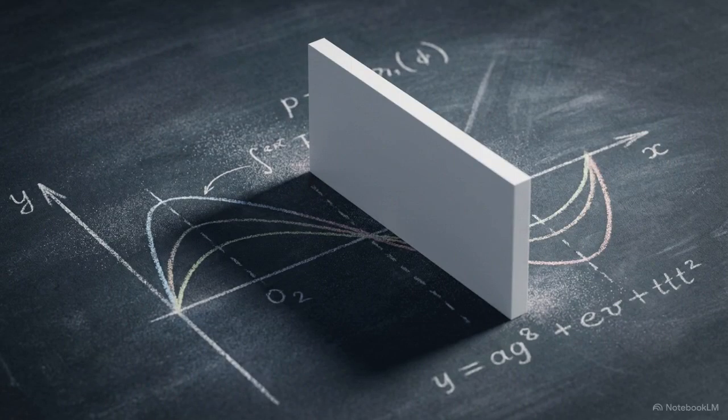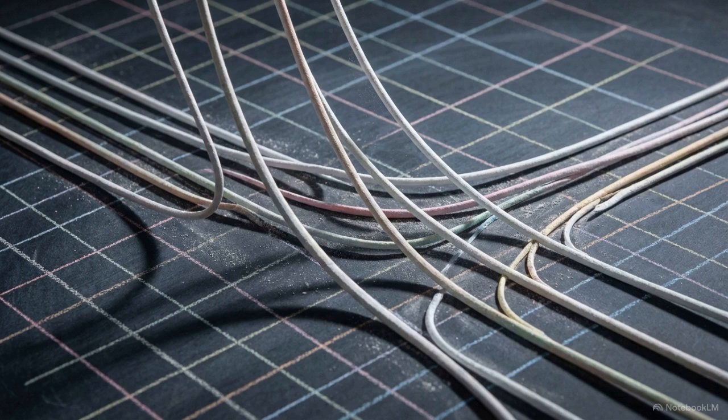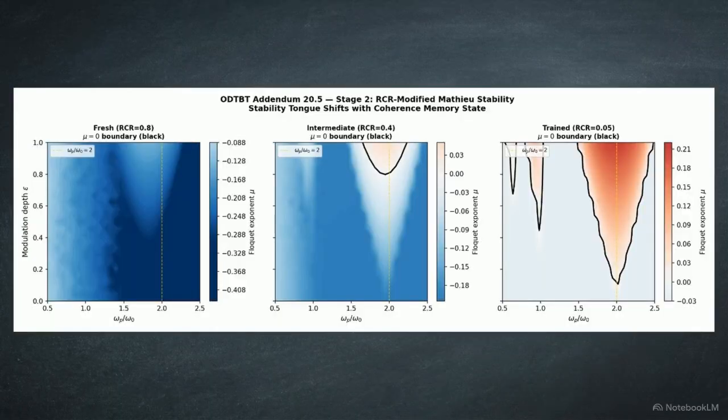The boundary between stability and exponential growth is no longer a fixed line on a graph. A system's susceptibility to resonance now depends entirely on its accumulated memory. These heat maps reveal the first prediction. The instability threshold is history-dependent.